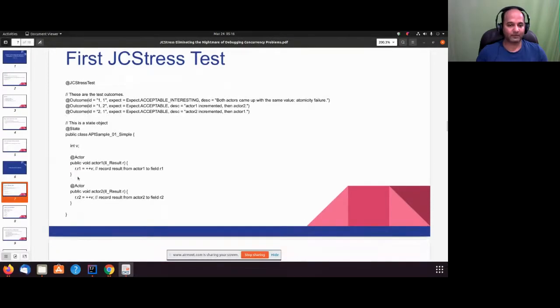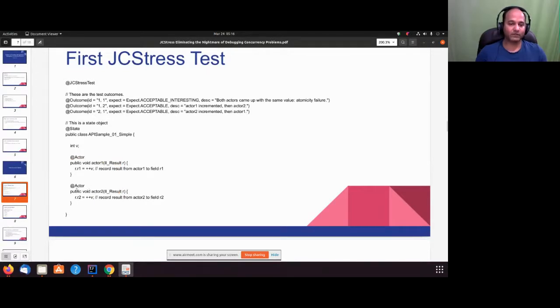Then we have two methods, actor1 and actor2. A method annotated with @Actor is going to be executed by a separate thread. So if there are two threads in the test, thread T1 is going to execute actor1, and thread T2 is going to execute actor2.